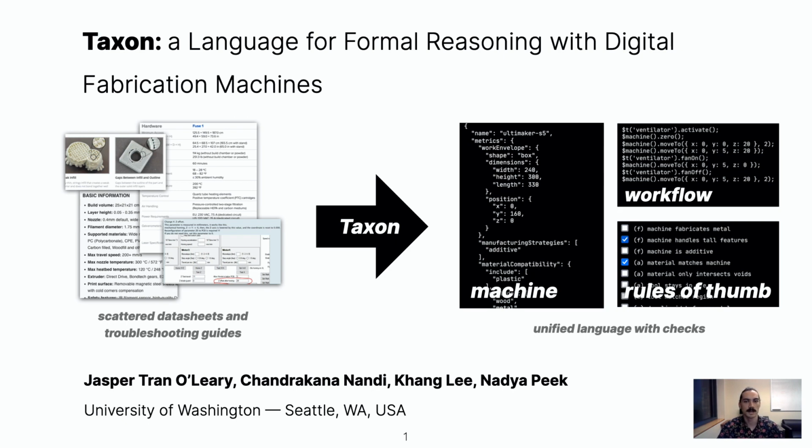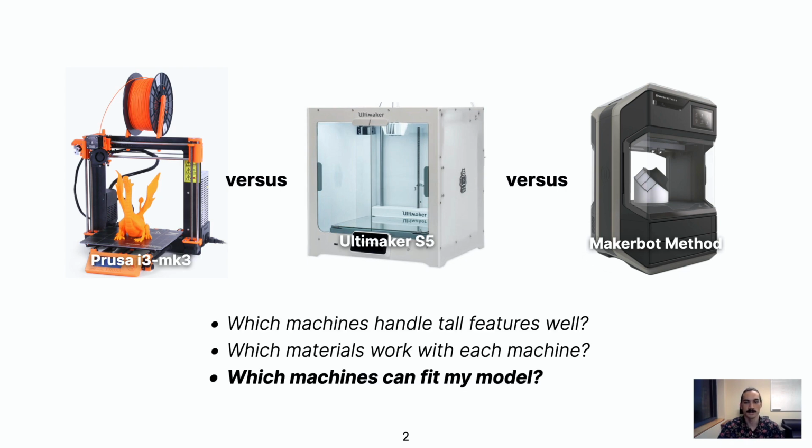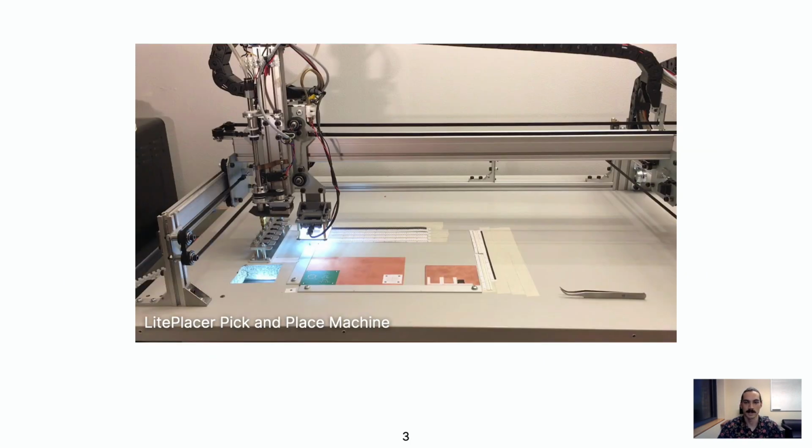For example, consider three off-the-shelf 3D printers. Before a maker can start making anything, they need to decide how they're going to fabricate their design. Particularly in the case of larger prints, a natural question is, can this machine fit the model I want to print at all? Questions also arise after selecting a machine.